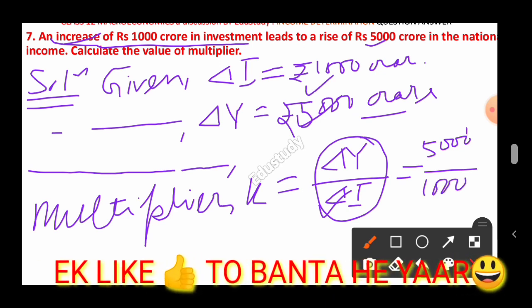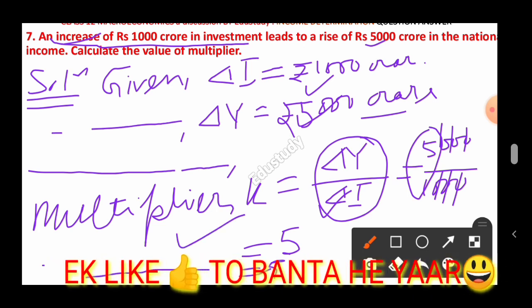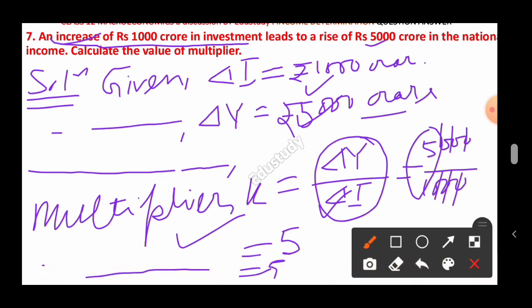Okay, and if you do the simplification, the zeros can be cancelled here, 3 zeros are cancelled, here remains 5 by 1. 5 divided by 1 means what? It is 5. So below you should write, therefore the value of multiplier is equal to 5. Okay, so this is the solution for the question. This is a numerical question, and you may expect this question in your examination in 2021. Very important question, and I hope that you have understood this. And let's come to the next question.